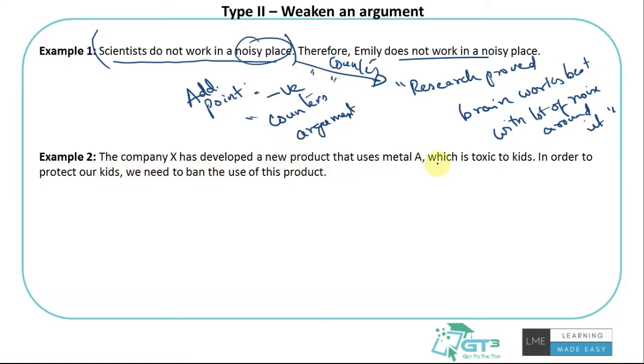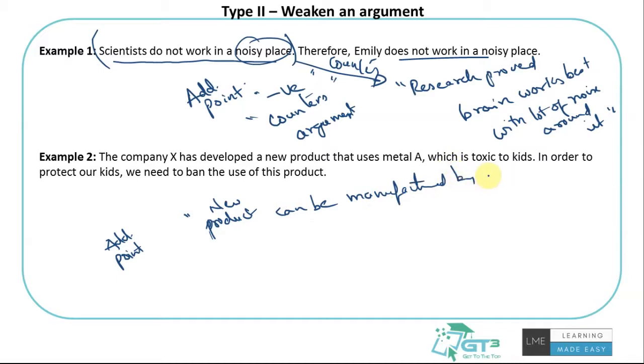Company X developed a product that uses a metal that's toxic to kids. In order to protect our kids, we need to ban the use of the product. Let's say there's an additional point added, which says the new product can be manufactured with another metal B, which is not toxic to kids.